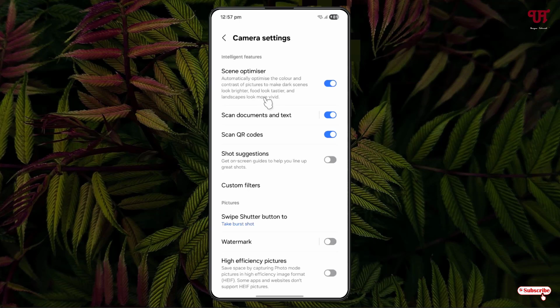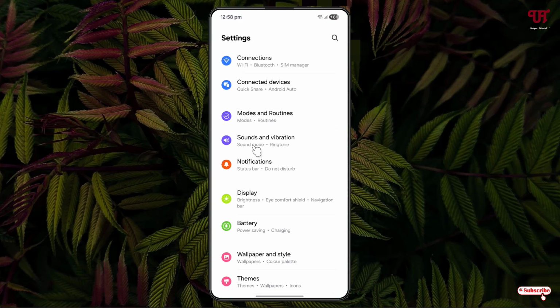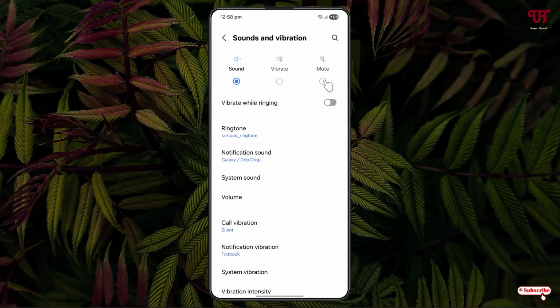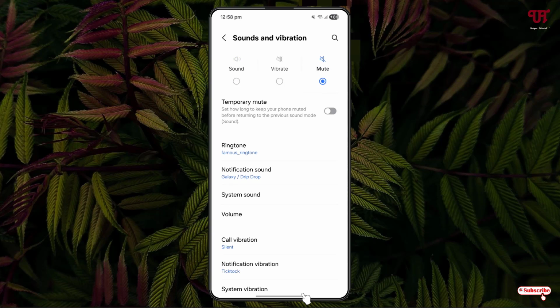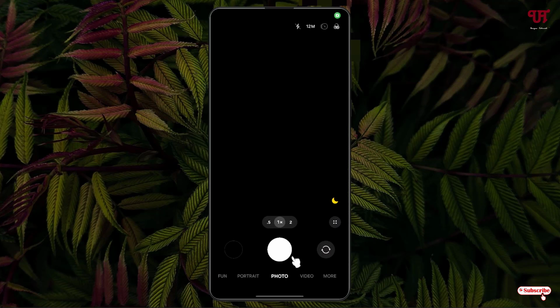In some camera applications you might get this option, and if you don't have this option inside your camera settings, then what you can do is just open the phone settings, click on the sounds and vibrations options and select this mute option. Now you can minimize it. Now let us reopen the camera application and let me try to press this camera shutter button. Now you can see we don't have any more camera clicking sound.